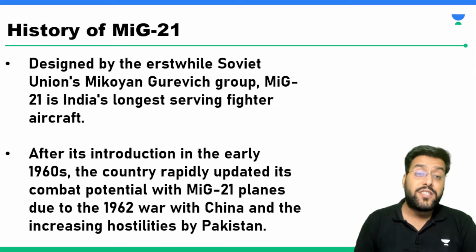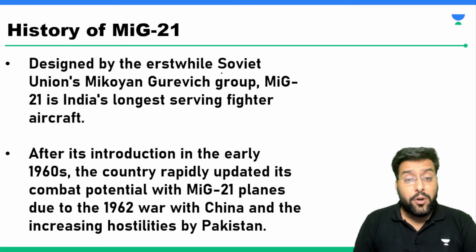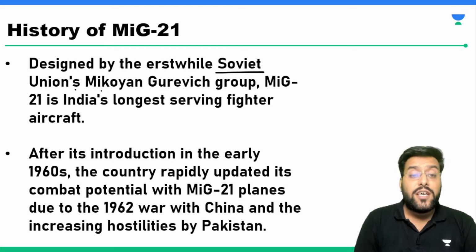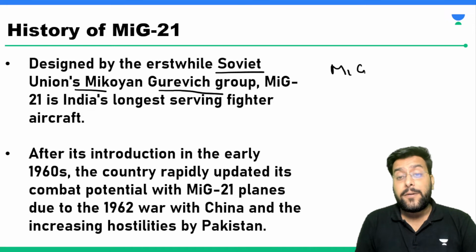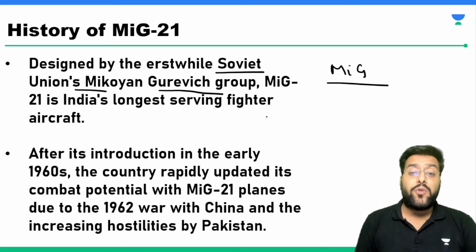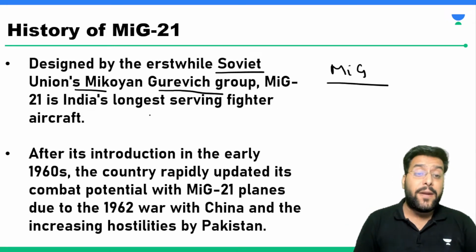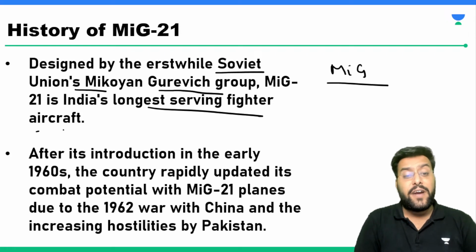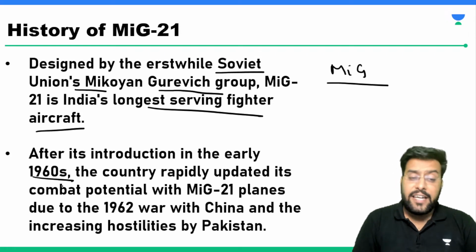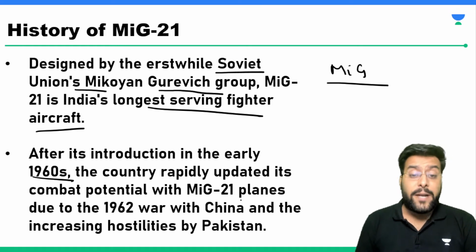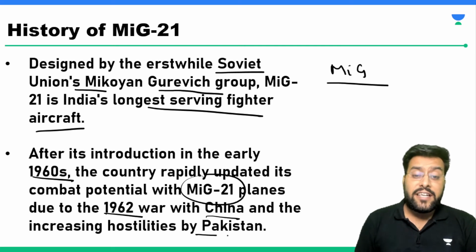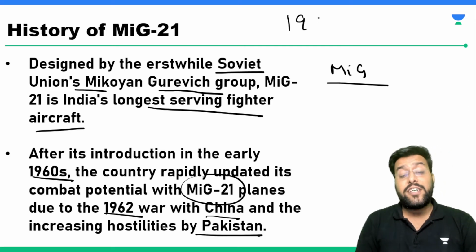History of MiG-21, if we talk about it: it was designed by the Soviet Union's Mikoyan Gurevich group, which makes it MiG. So Mikoyan Gurevich Group is the manufacturing company. MiG-21 is India's longest serving fighter aircraft. It was inducted in the 1960s, I told you 1963. The country rapidly updated its combat potential with MiG-21 due to the 1962 war with China and increasing hostilities with Pakistan. So it was inducted in the 1960s.